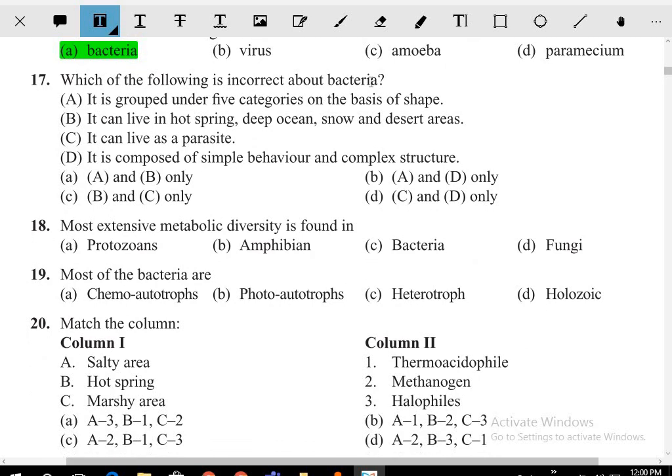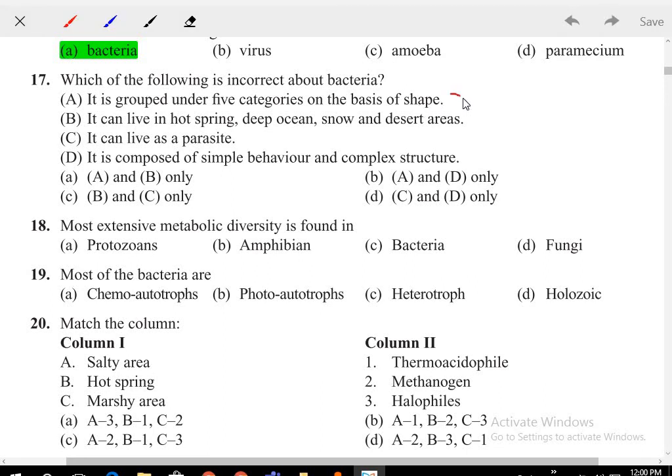Which of the following is incorrect about the bacteria? It has been grouped under five categories based on shape. False. पहला ही wrong है. Next option. It can live in the hot springs. This is right. It can live as a parasite. This is also right. It is composed of a simple behavior and complex structure? No. It is having simple structure but complex behavior, you should tell. So this one is also wrong.